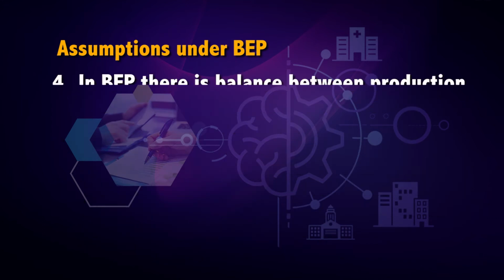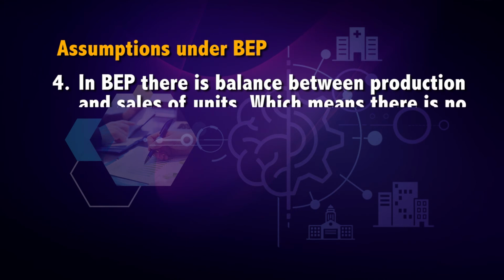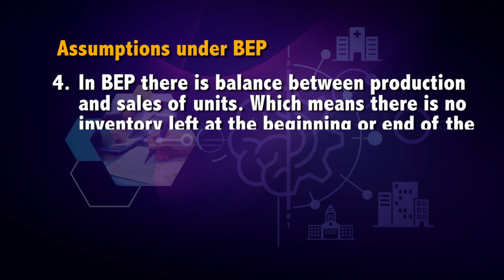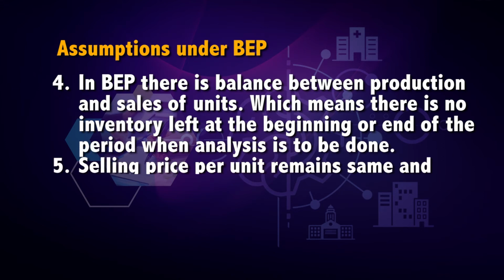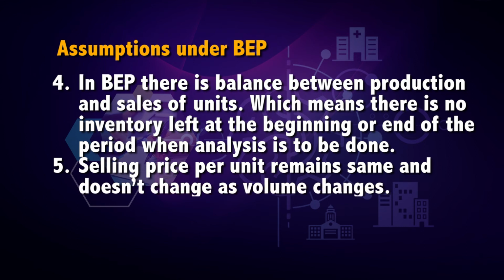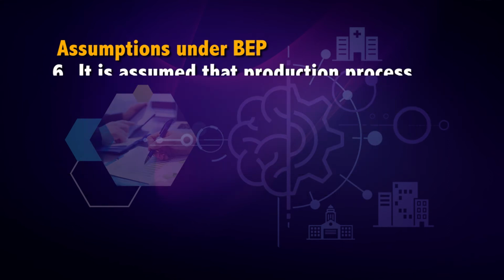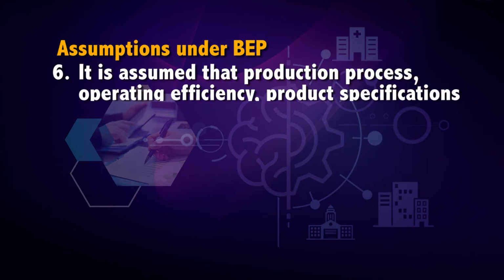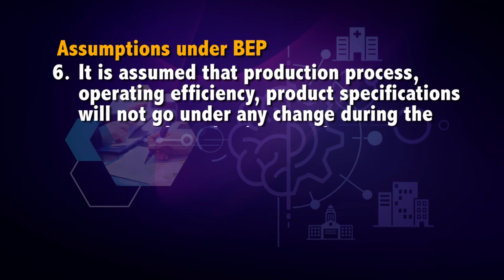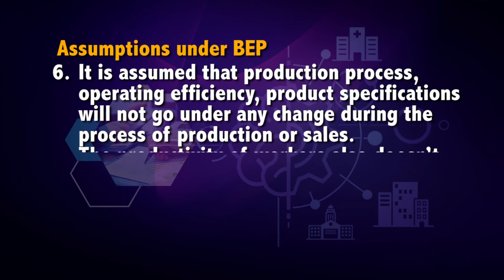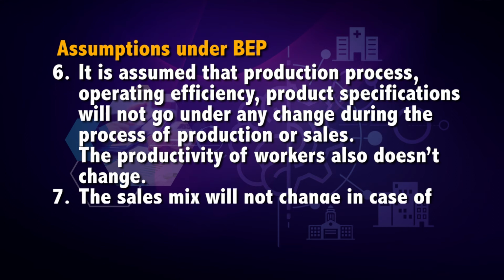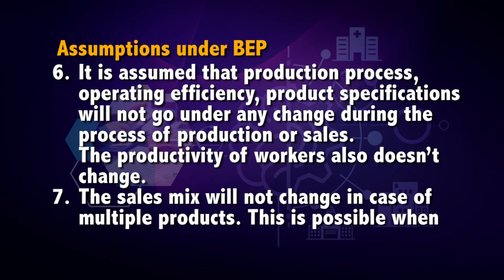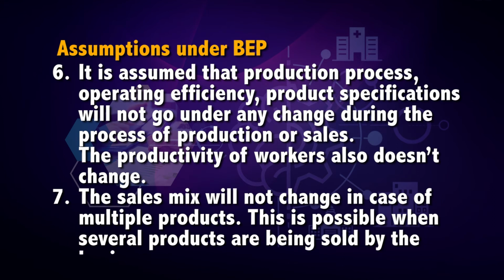Point number 4, in BEP there is a balance between production and sales of units, which means there is no inventory left at the beginning or at the end of the period when analysis is to be done. Point number 5, selling price per unit remains the same and doesn't change as volume changes. Point number 6, it is assumed that production process operating efficiency and product specifications will not undergo any change during the process of production or sales. The productivity of workers also doesn't change. Point number 7, the sales mix will not change in case of multiple products. This is possible when several products are being sold by the business.